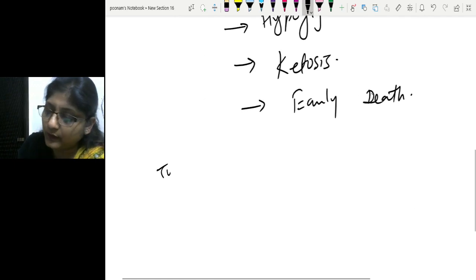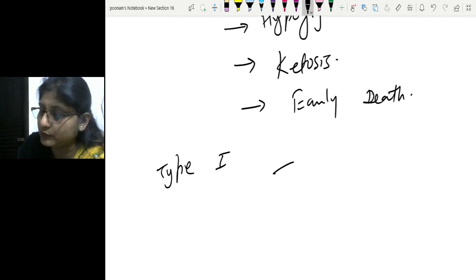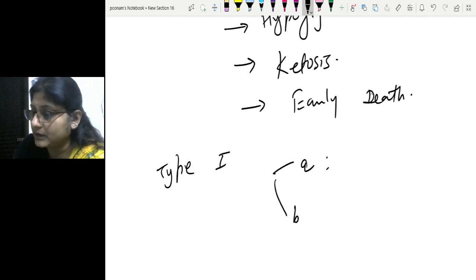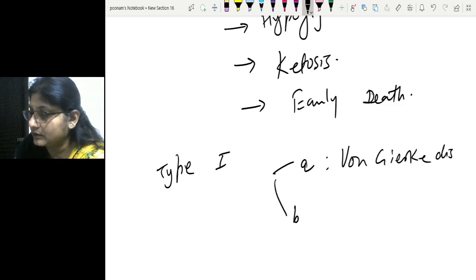When I come to type 1, we have two subtypes, A and B. A is the Von-Gierke disease, and B has no specific name, but the clinical feature is the same as 1A or Von-Gierke disease.